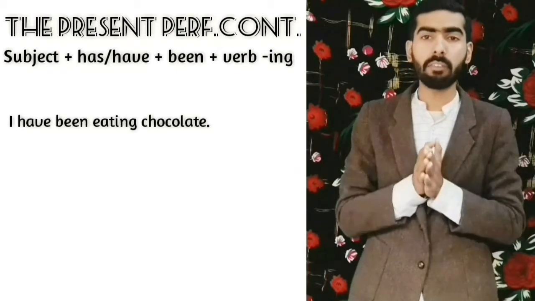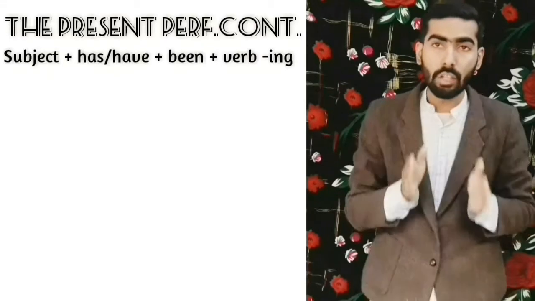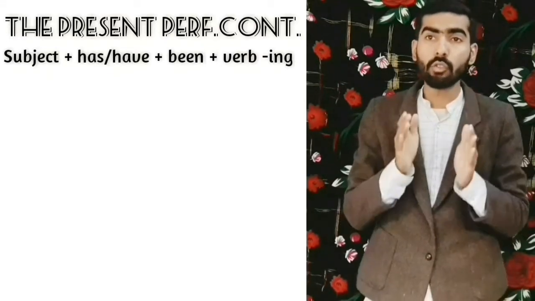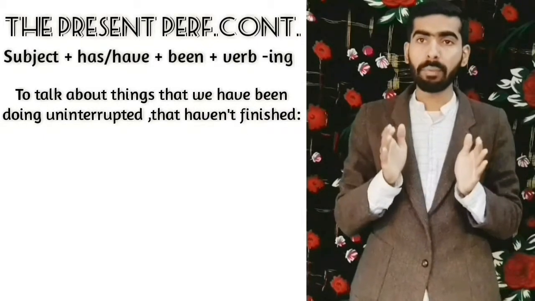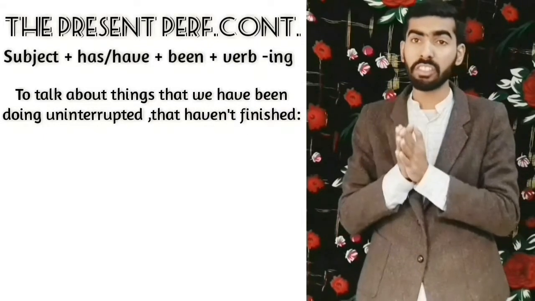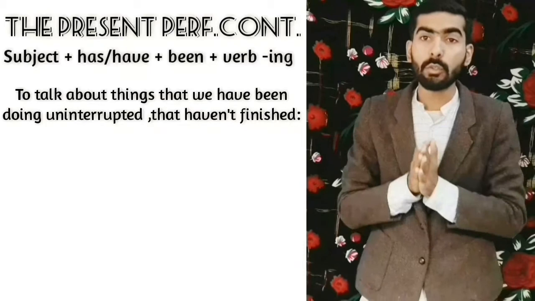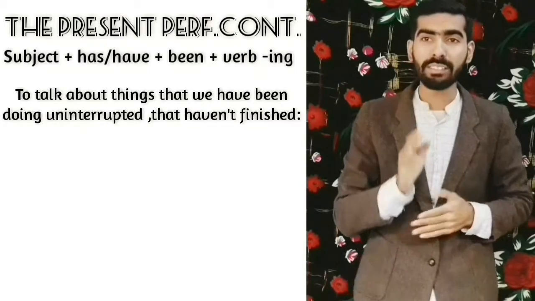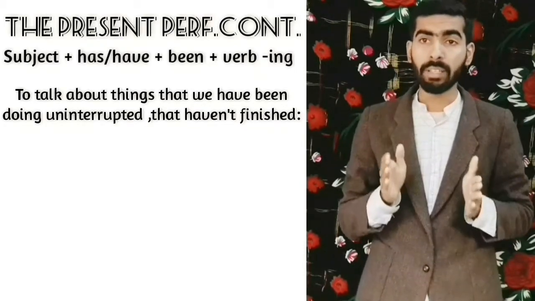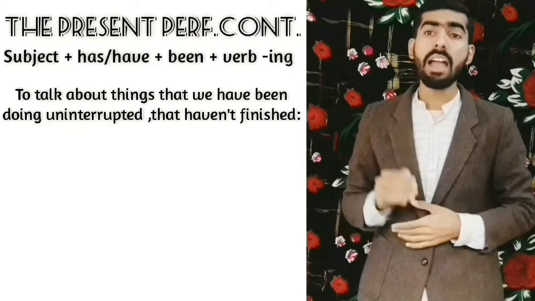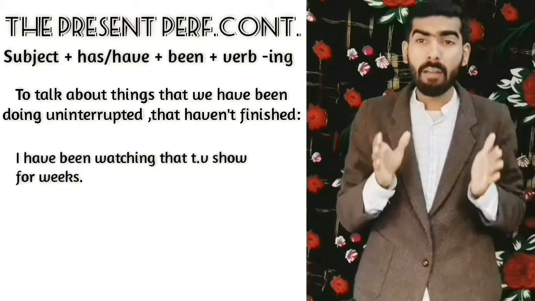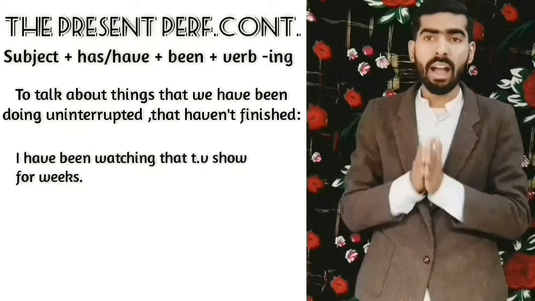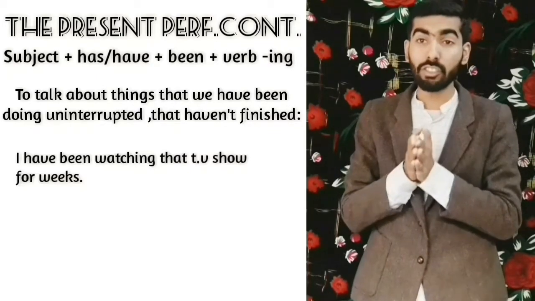As we discussed before, the present perfect continuous, we use it to talk about things that we have been doing uninterrupted that have not finished. We use this tense to emphasize how long something has been happening. For example, I have been watching that TV show for weeks. I am emphasizing how long I have been watching the TV show.